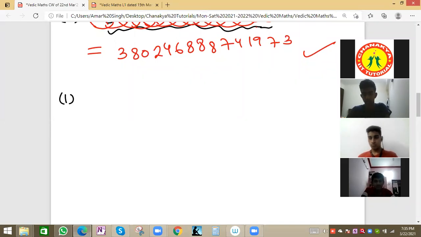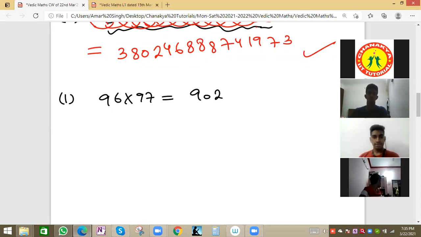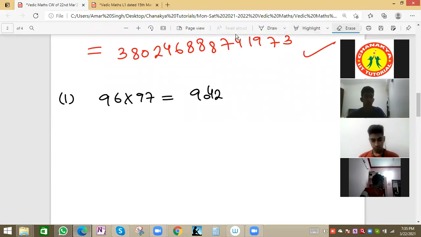Suppose we have the first one. We have to multiply 96 into 97 in 3 seconds. So what will be the value? Time starts now. 1, 2, 3. Time over. So this will be 90, 42. No, one second. Let me solve one first. This will be 9312. 9312 will be the value.